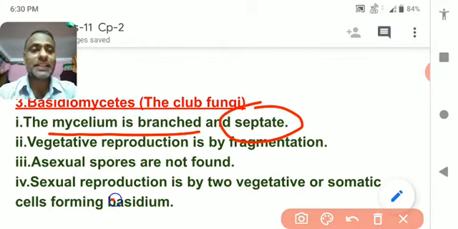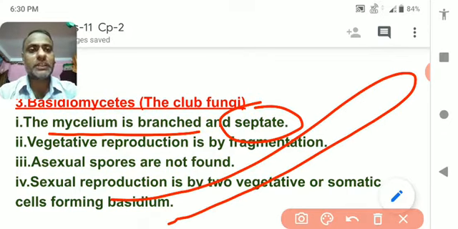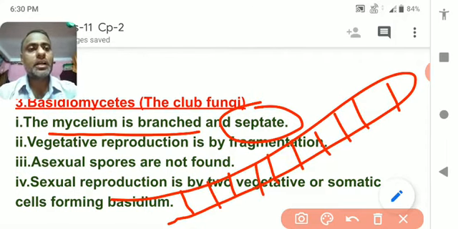I hope you understand the meaning of septate. Means each and every cell is separated by a septum, or you can say by a cell wall in the middle. So you can see these are the different cells separated. So the mycelium is branched and septate.